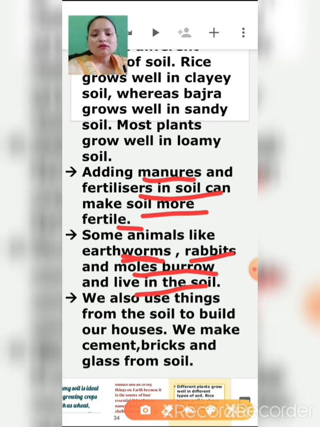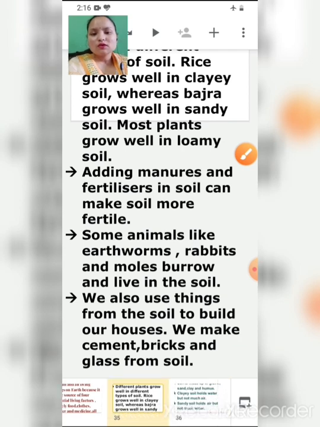We also use things from the soil to build our houses, right? We use soil for building our houses. We make cement, bricks and glass from soil. So these are the importance of soil. That means we need soil in everything. With the help of soil we can grow plants, and we can make food from soil, right? How? From growing plants, we get fruits and vegetables. It is useful not only for human beings but even for animals, because small insects live under the soil.